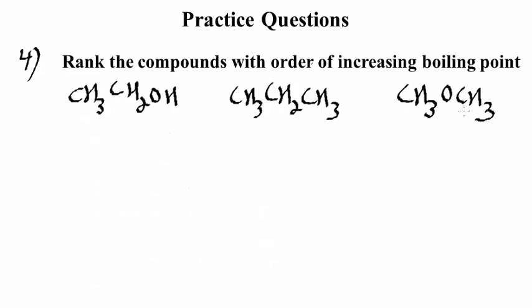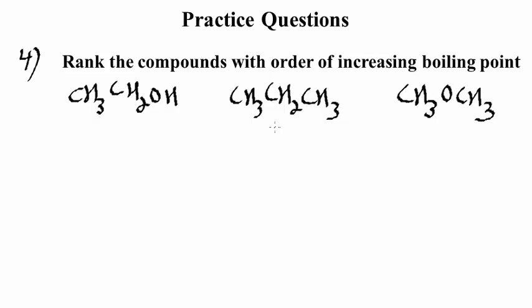Finally, we'll do one more practice problem. Rank these three compounds in order of increasing boiling point. We have ethanol on the right-hand side, propane, and then methyl ether. We'll consider the intermolecular attractive forces in each case. The strongest of these is the anion-cation attractions, then dipole forces. The weakest are the London forces, which are possessed by all of the molecules.